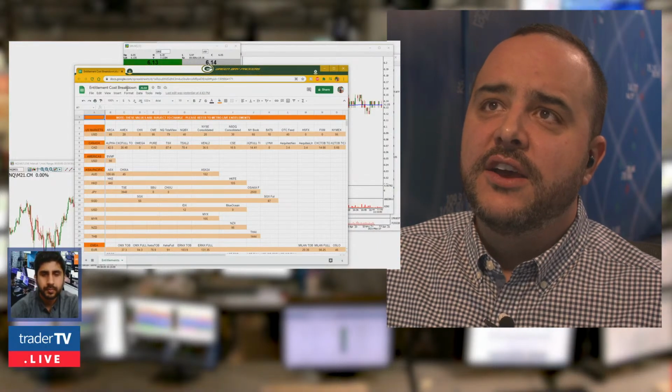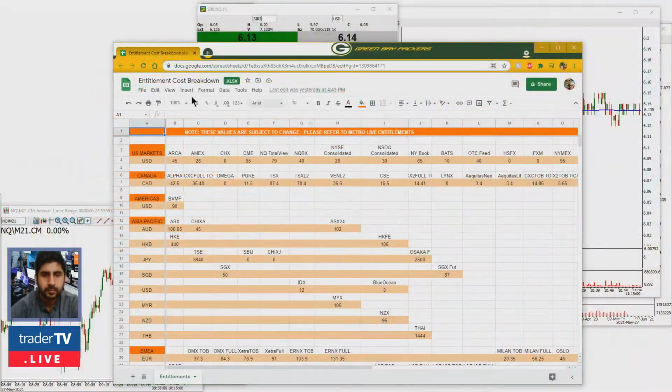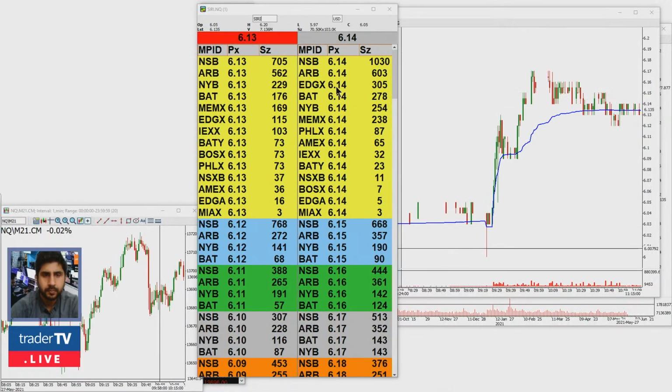All we've done here, spreadsheet. Every single owner would get one of these. Every single partner would get one, come through, entitlement cost breakdown, and then you'd have them all here, simply updated as we see changes come through. The market lets us know that there's changes. You're always ahead of the game to be able to see all of these fees in order to access this level 2 and all of these book feeds.